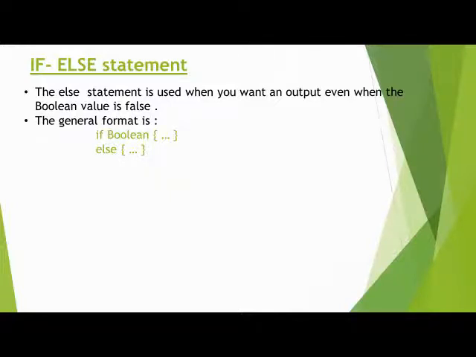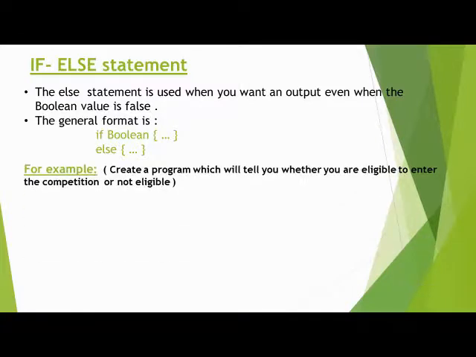In the previous code, we put the age as 11, but here we put the age of 15. So this is the general format: a boolean value in brackets, and then else, and in both curly brackets we put the message or code.